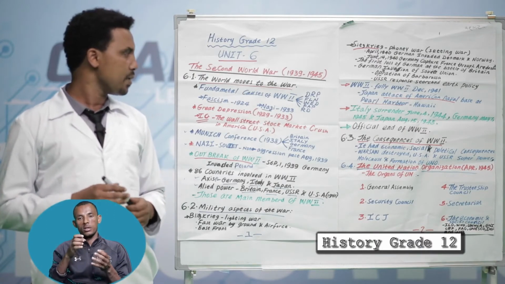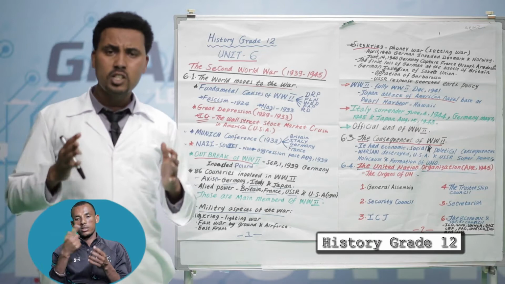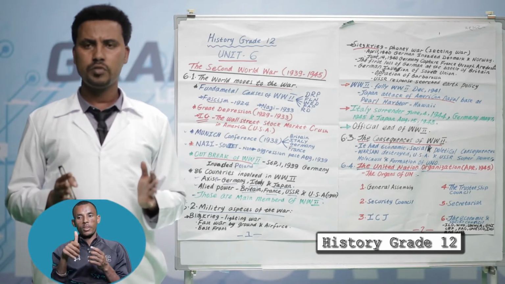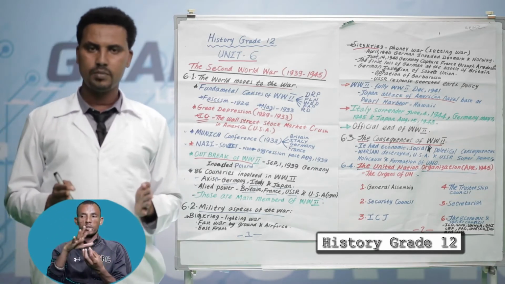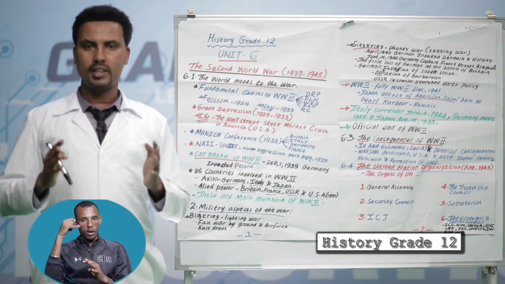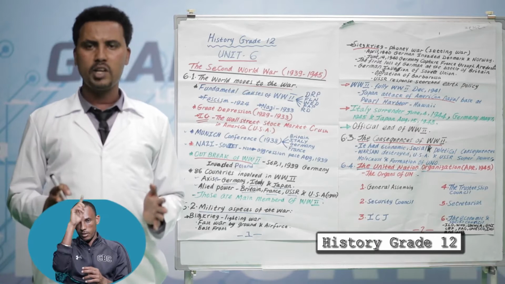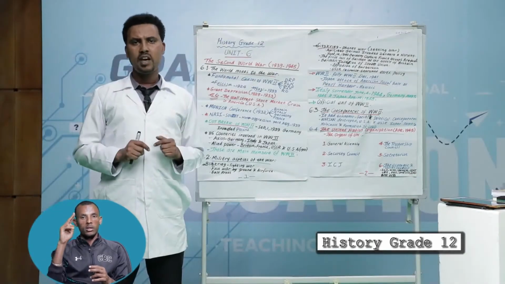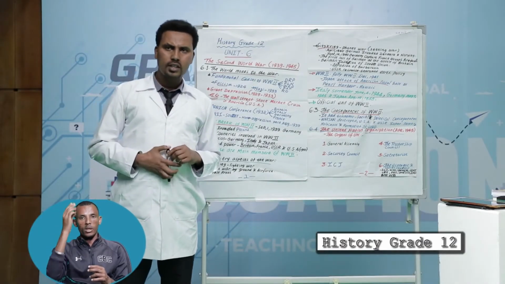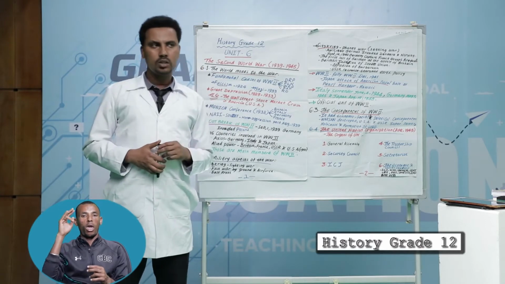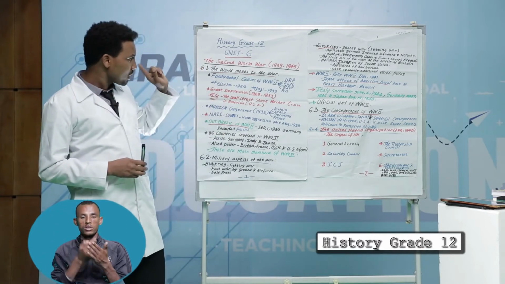The other fundamental cause was the rise of dictators in Japan, Germany, and Italy. In Germany, Adolf Hitler. In Italy, Benito Mussolini. In Japan, Hirohito. Those are the warmongers of the Second World War.